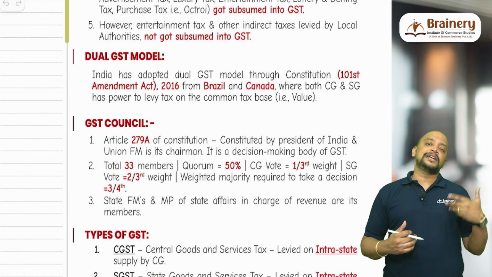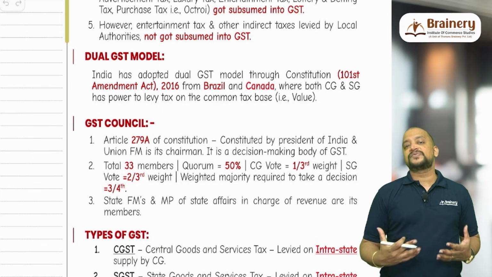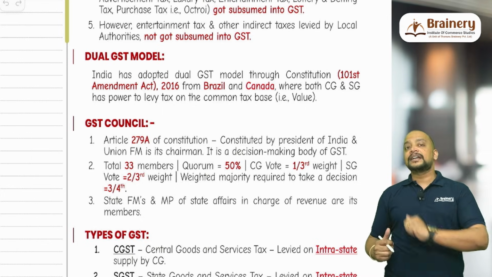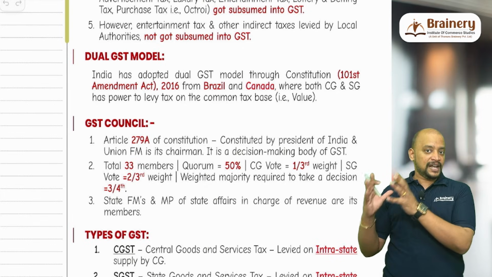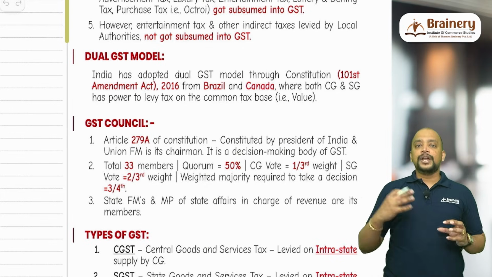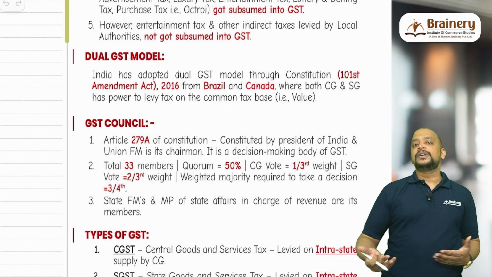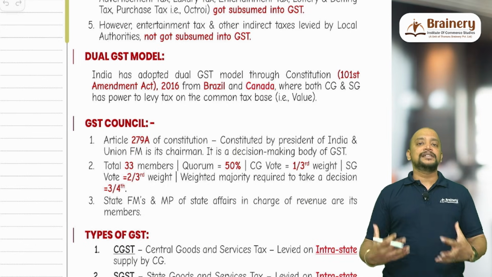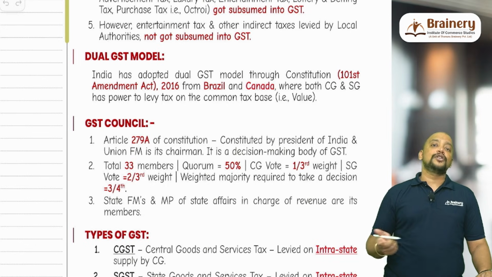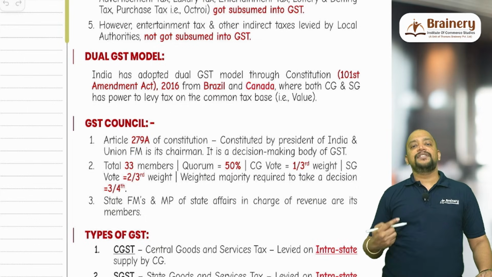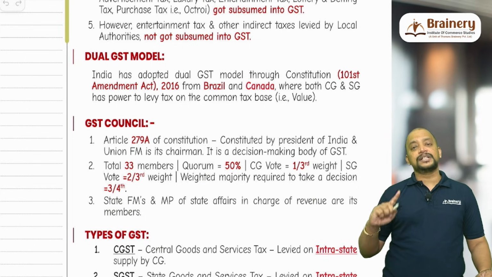In the union list, the central government has power to make law; in the state list, the state government has power to make law; in the concurrent list, both central government and state government have power to make law. Now, both central government and state government are required to have the power to make GST law. Due to that reason, the Constitution got amended, and accordingly we got the GST Act in 2017.